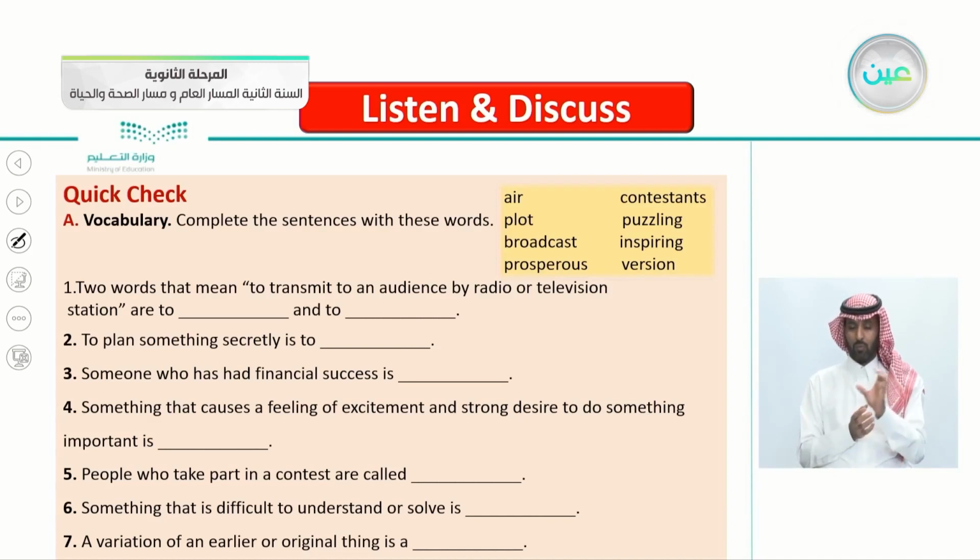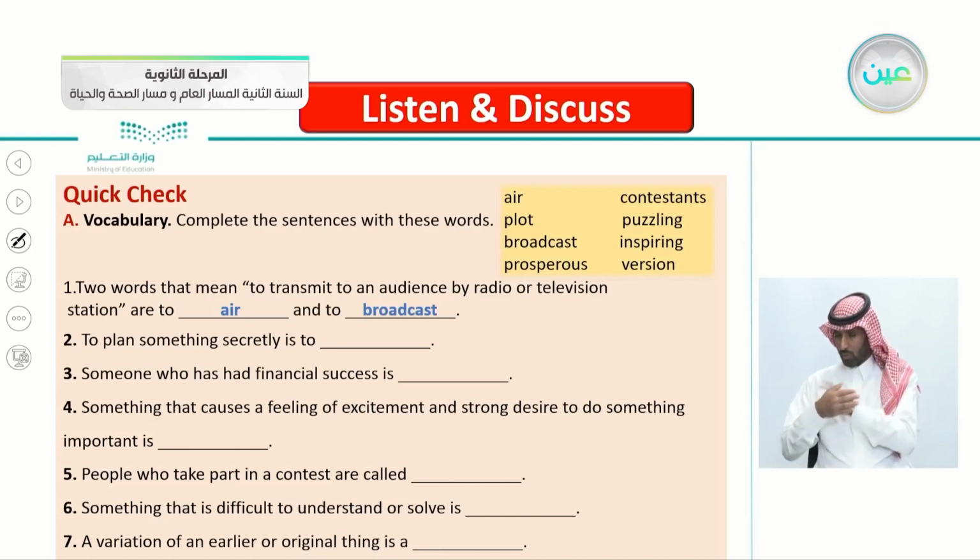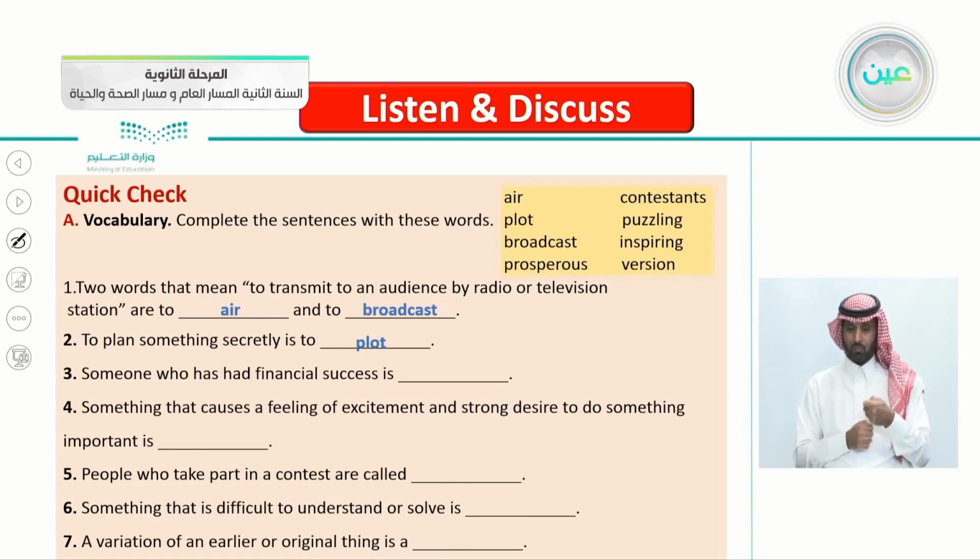So number 1 is, yes, that's correct, to air and to broadcast. Number 2, to plan something secretly. To plan something secretly, nobody knows, is to plot. That's correct. Number 3, someone who has had financial success is, that's correct, it's the word prosperous.